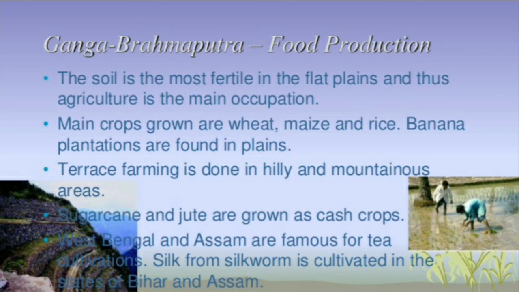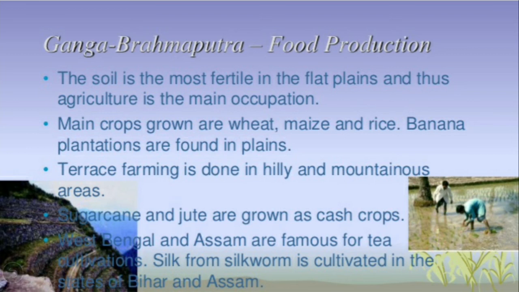Terrace farming is done in hilly and mountainous areas. Then sugarcane and jute are grown as cash crops. West Bengal and Assam are famous for tea plantations. Silk from silkworm is cultivated in the states of Bihar and Assam.